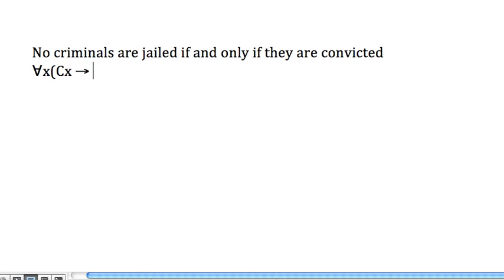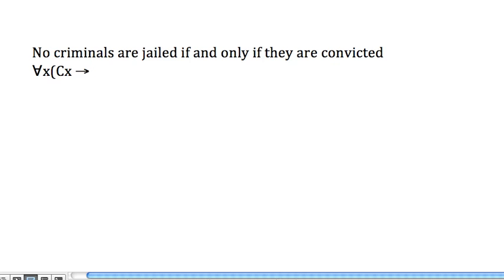So we get started this way. Now what are we being told? If X is a criminal, it says, no criminals are jailed if and only if they're convicted. So X is not jailed if and only if convicted.